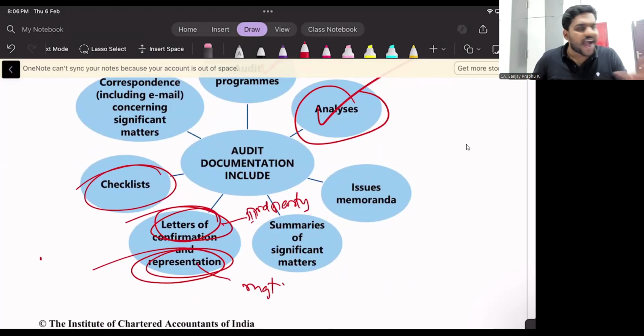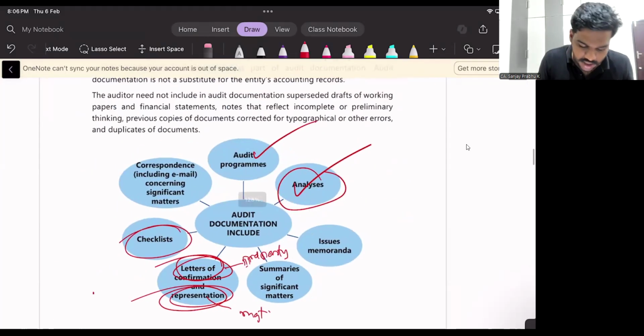For example, I have a list of standards which I have already planned, which I have to provide free classes to my students. Initially, we provide SA 315. Today, I am providing SA 230. So I have made a checklist. Which all standards I need to provide free classes, which all standards I need to provide regular classes, which all standards I need to provide revision classes.